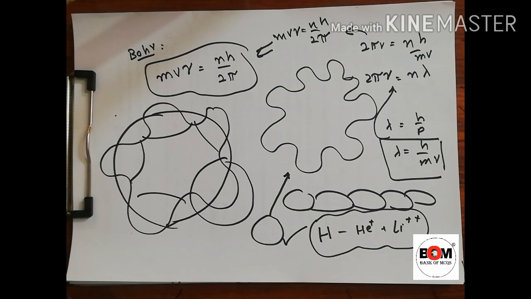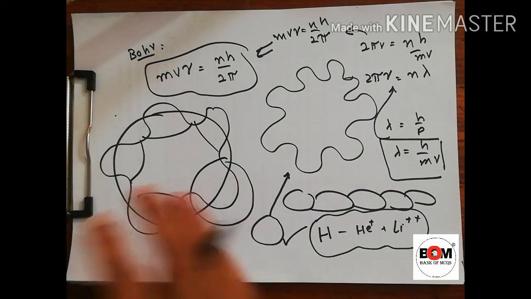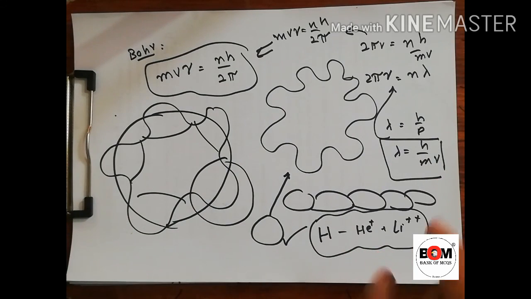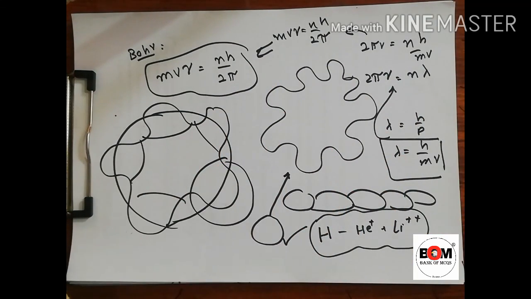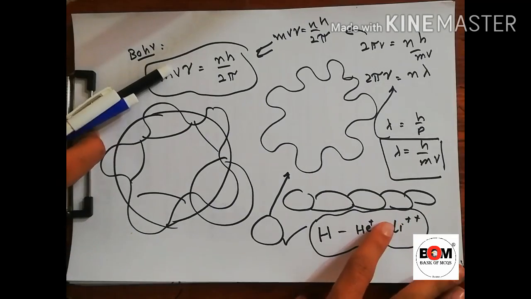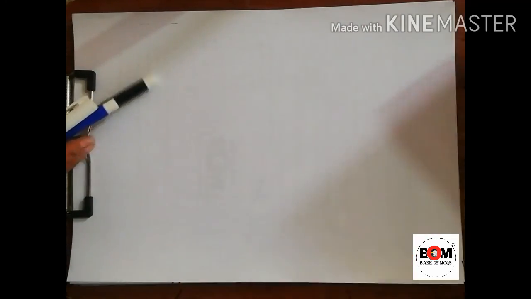Furthermore, the Stark effect, which is due to an electric field, and the Zeeman effect, which is due to a magnetic field, the Bohr model didn't explain correctly. So this was the limitation of the Bohr model, that it is useful only for hydrogen, He plus, and Li double plus. It fails for multi-electron systems. And this was a short trick for the proof of m v r is equal to n h divided by 2 pi, where n is 1, 2, 3.